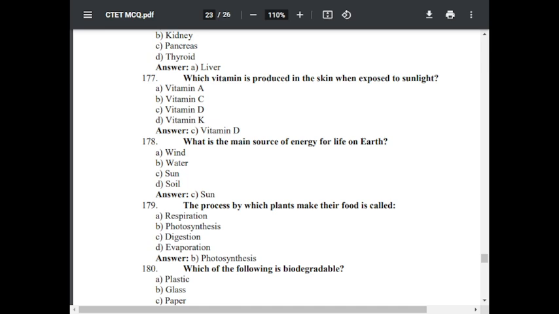Question number 178. What is the main source of energy for life on earth? Option A wind, option B water, option C sun, option D soil. The correct answer is sun.